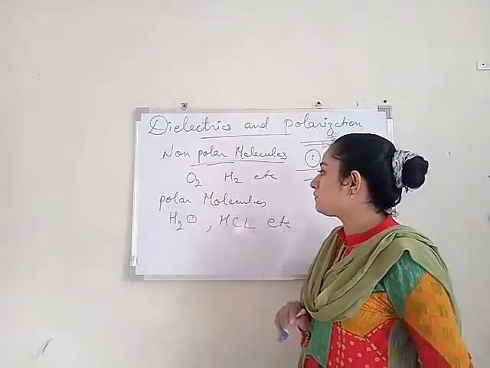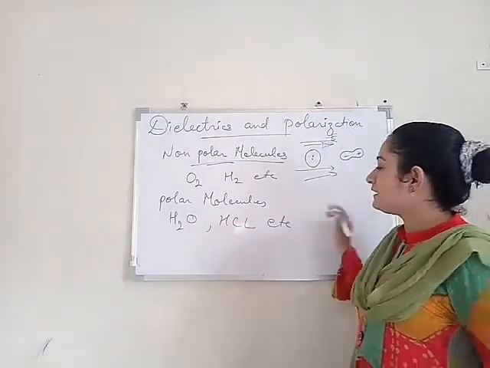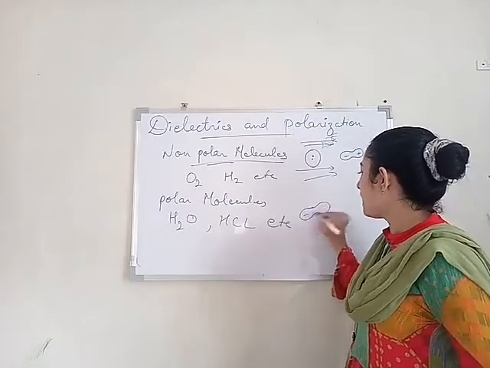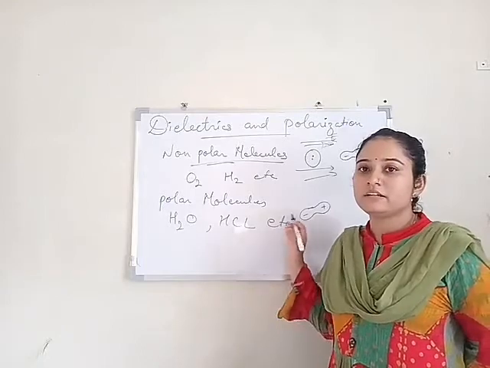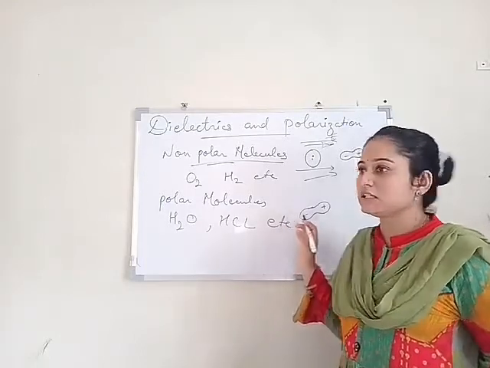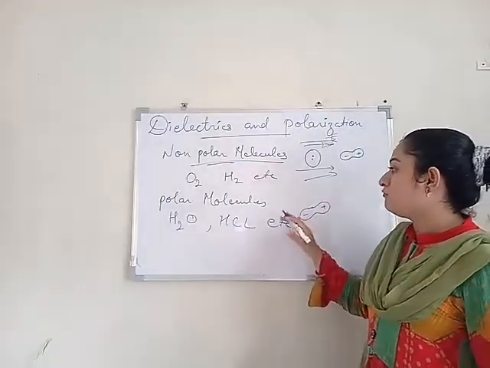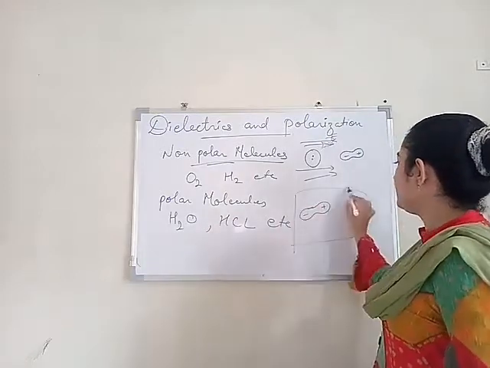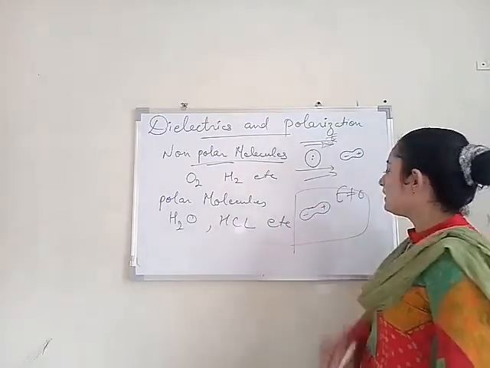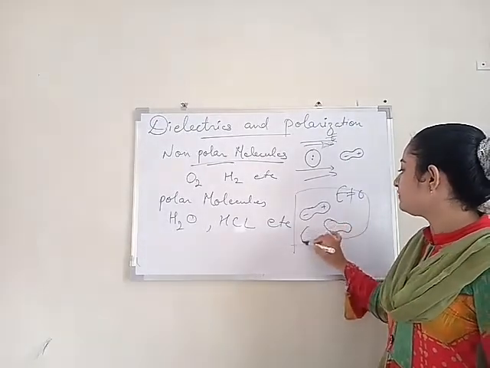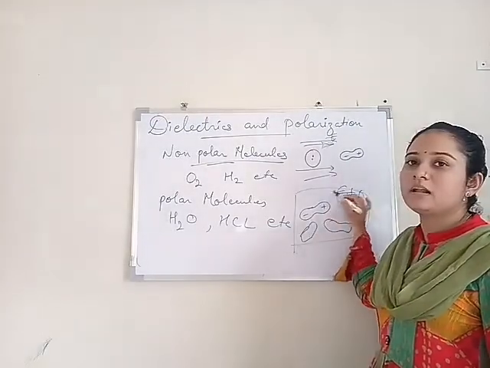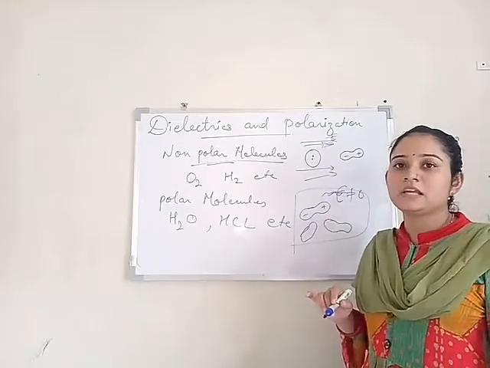Next are polar molecules, whose centers are already apart, not coinciding with each other. But when there is no electric field, they will not be aligned. They will be in random alignment and will not align with any field.